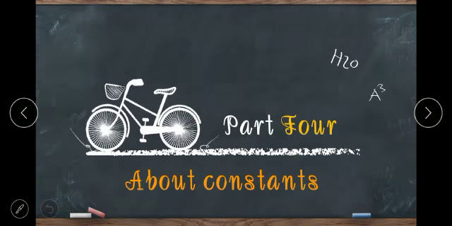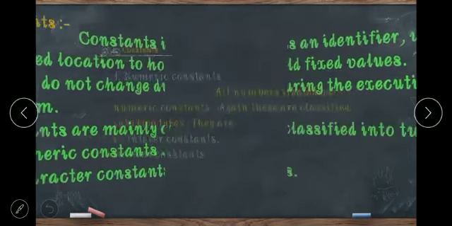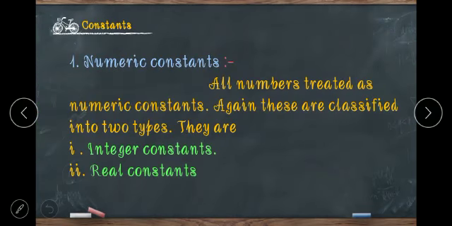We have to enter the fourth topic, that is constants. A constant is an identifier which is a named location to hold fixed values. These values do not change during the execution of a program. Constants are mainly classified into two types: numeric constants and character constants. First of all, we will discuss numeric constants. All numbers are treated as numeric constants. Again, these numeric constants are classified into two types: integer constants and real constants.